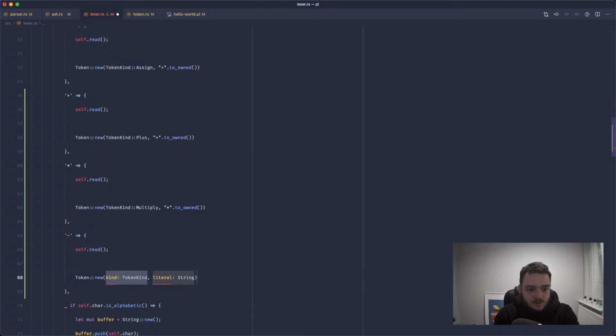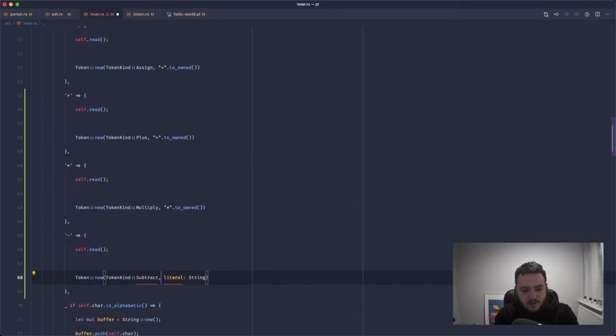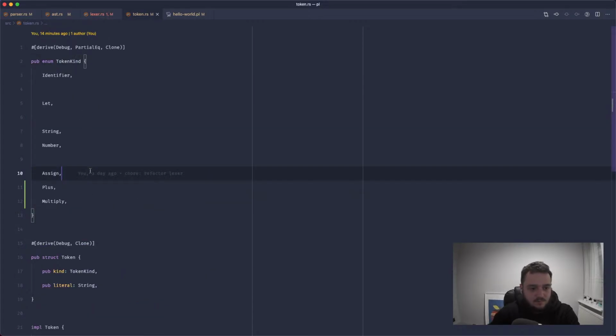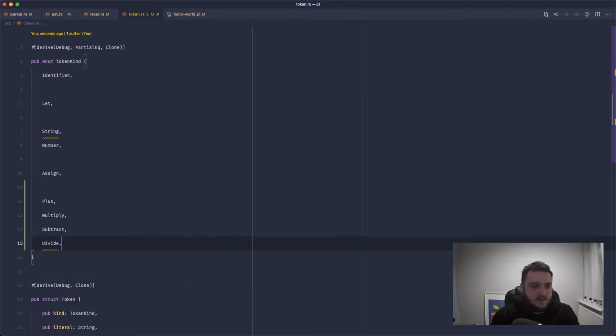We'll create a new token, and the token kind will be subtract, and the literal will be minus toString. We need to return that value and implement subtract. Great. Let's also do divide.